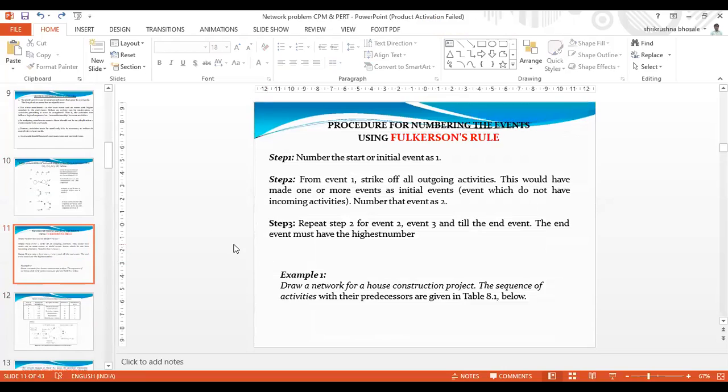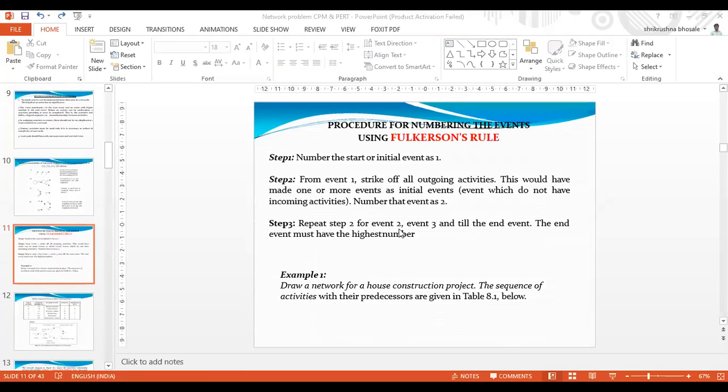Okay, so to decide these activities or to use these activities in day-to-day life, or while drawing the network diagram, we should use certain rules. Otherwise, what will happen? It may create confusion for us. So that rule is known as the Fulkerson rule. What is that rule? We will study that rule.